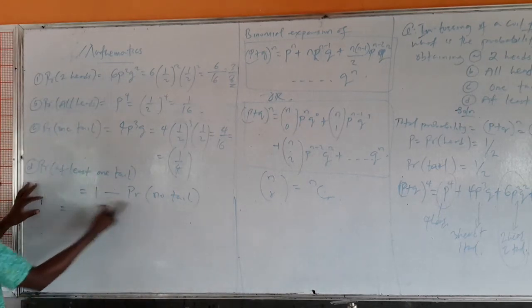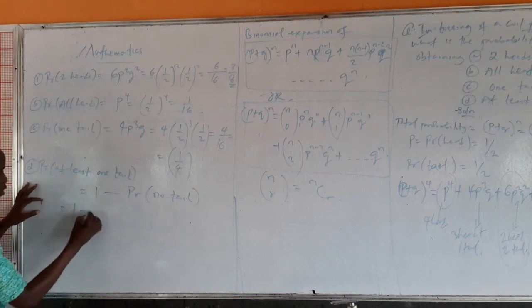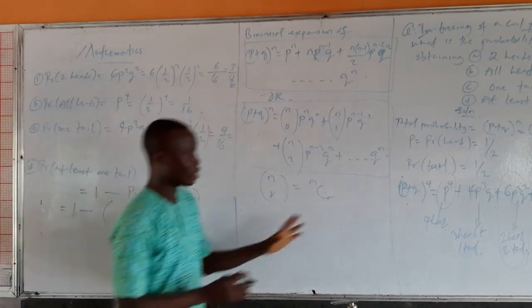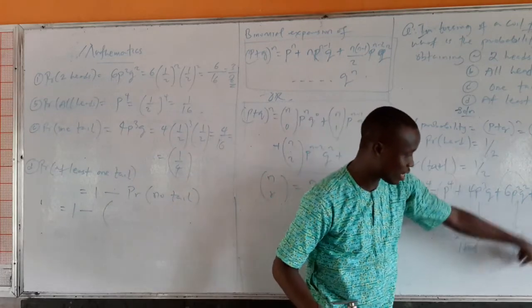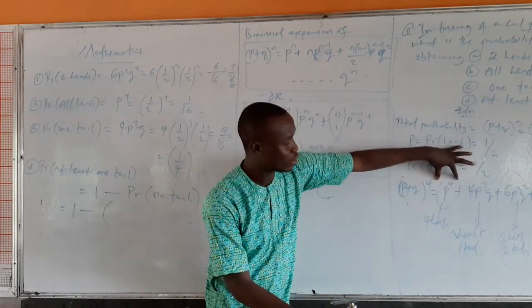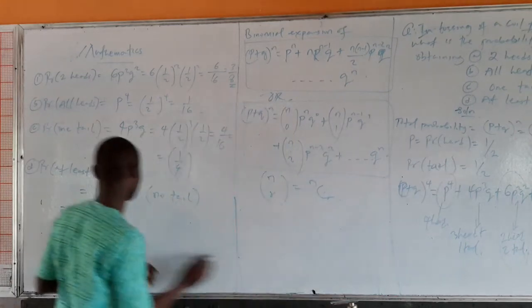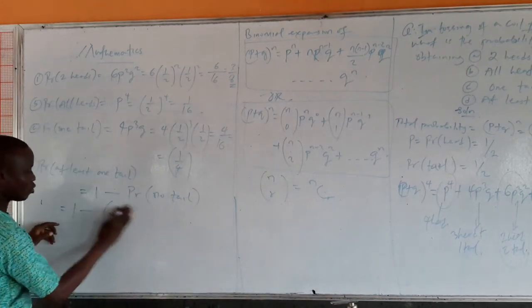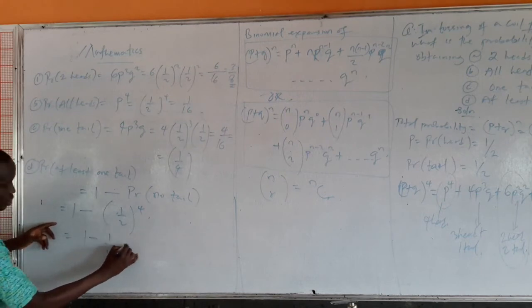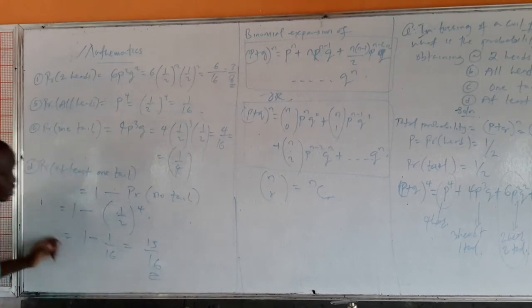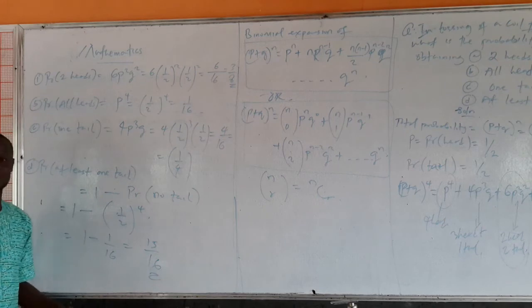So the probability of getting at least 1 tail will be 1 minus the case where we have no tail at all. Here we have 1 tail, here we have 2 tails, here we have 3 tails, here we have all round tails. So here we have no tail, P raised to power 4. So that means it's 1 minus P raised to power 4, which is 1 over 2 raised to power 4. So I have 1 minus 1 over 16, and that's 15 over 16. This is the probability of getting at least 1 tail.